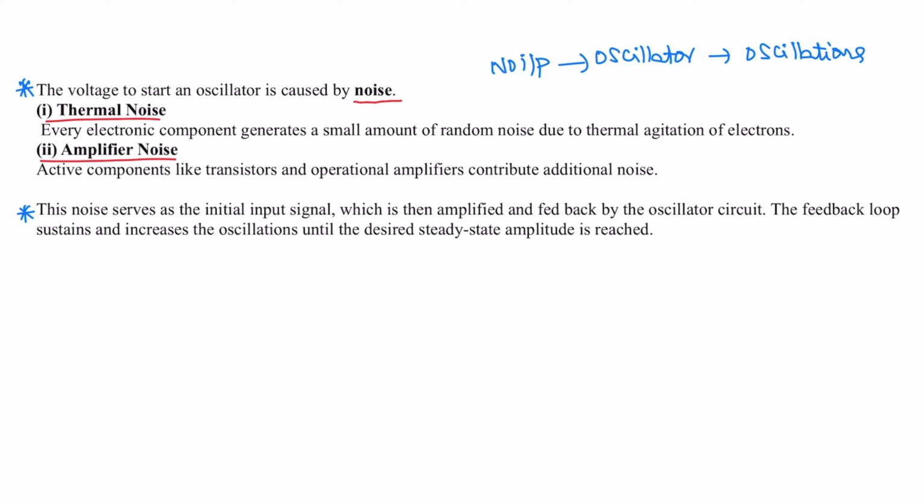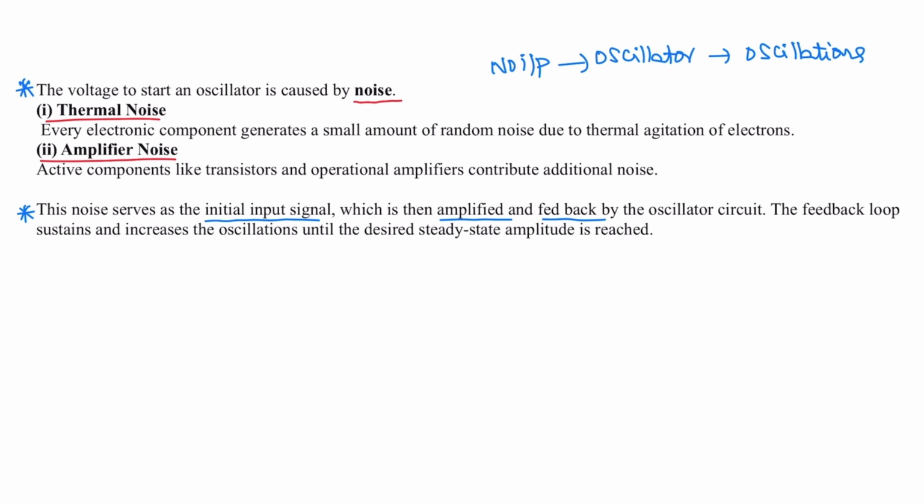Every electronic circuit generates a small amount of random noise due to thermal agitation of electrons, that is thermal noise. Amplifier noise, because active components like transistors and operational amplifiers contribute some additional noise. This noise serves as an initial input signal which is then amplified and fed back by the oscillator circuit.